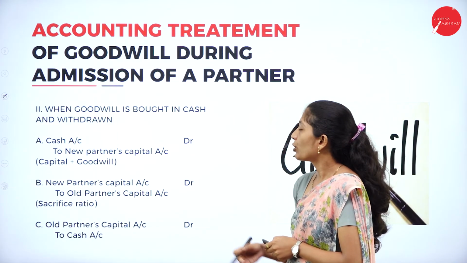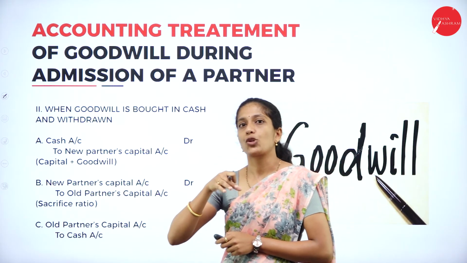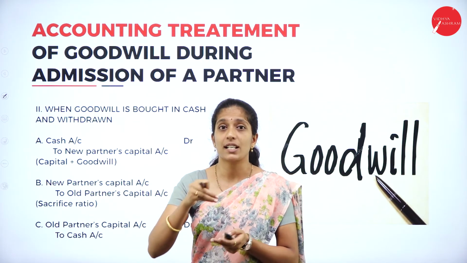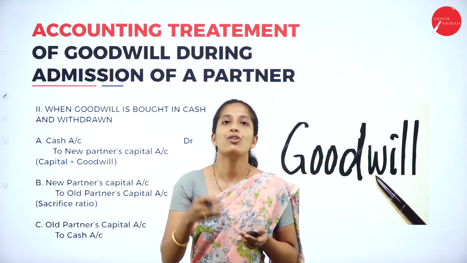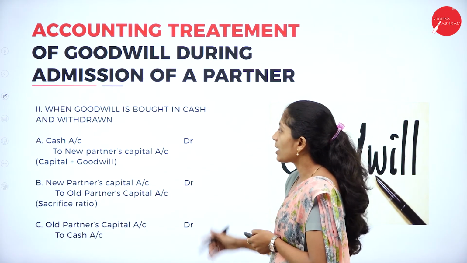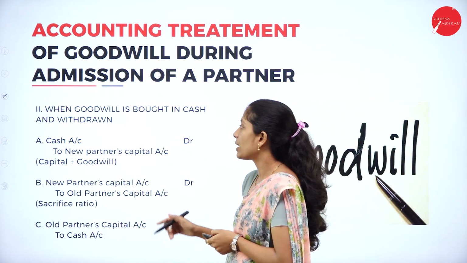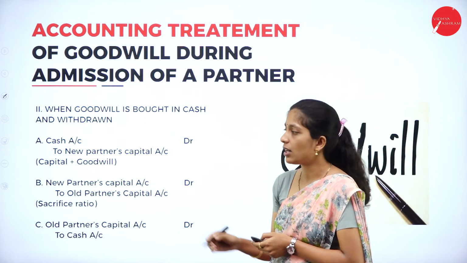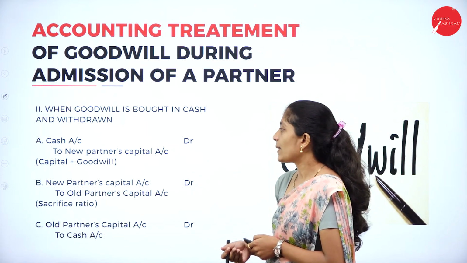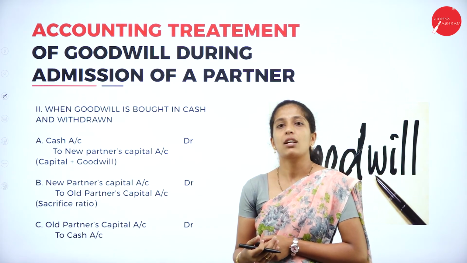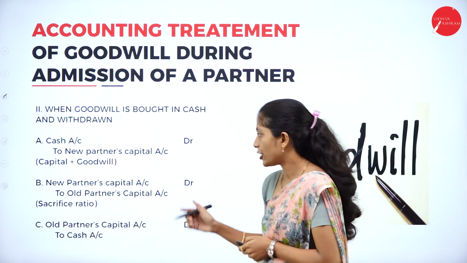Next, when goodwill is brought in cash and withdrawn. Your first situation was that it is brought in cash and remains in the business. Now, the second situation is that it is withdrawn by the partners. Your entries will be as usual, the two entries are the same: cash account debited to new partner's capital account, where you add capital as well as goodwill, and new partner's capital account debited to old partner's capital account in sacrifice ratio.